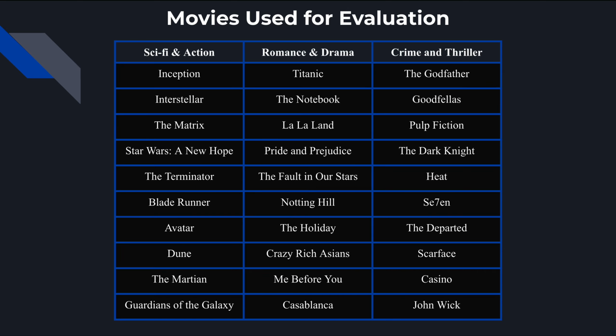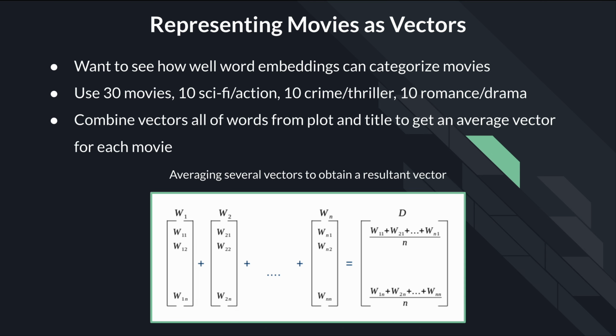To explore this idea in a practical setting, I applied these representations to a small movie database. Each movie's title and plot description were combined into a single vector that captures the overall theme of the movie. Those vectors could then be compared directly to individual word queries. This made it possible to retrieve movies based on conceptual similarity. For example, finding science fiction films when querying for a word like space, even if that word never appears explicitly in the movie's description.